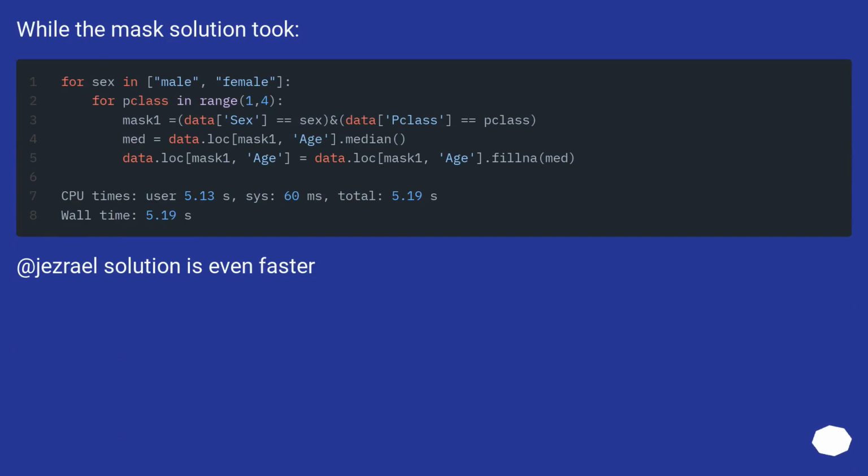While the mask solution took, Jezrael's solution is even faster.